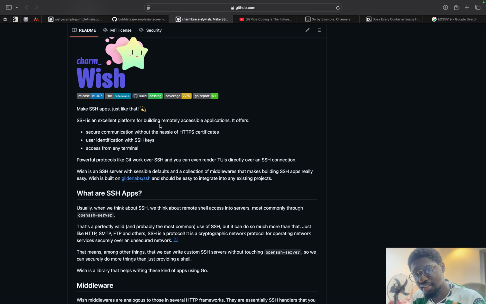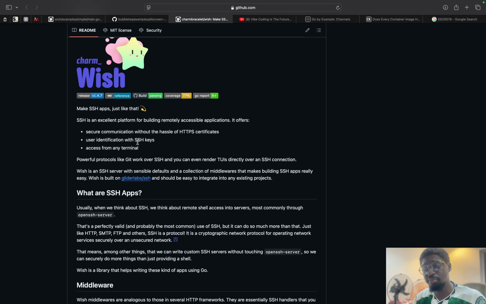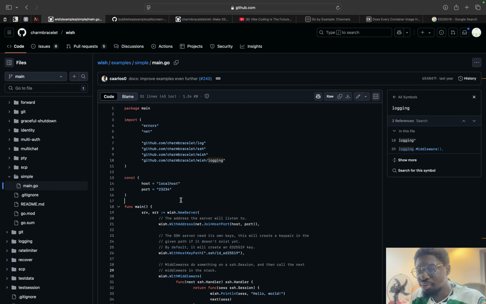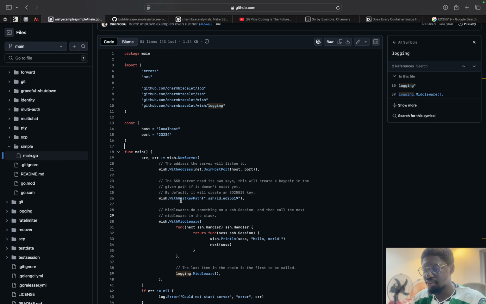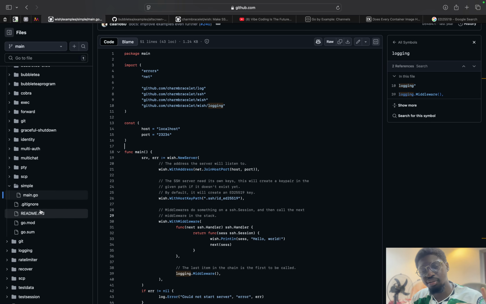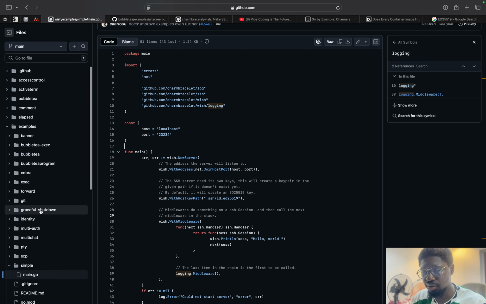Like I said, it makes SSH apps. SSH is an excellent platform for building remotely accessible applications that offers secure communication without the hassle of HTTPS certificates, user identification with SSH keys, and access from any terminal, which is very cool. I'm just going to go straight into building. The documentation and the GitHub are very good.